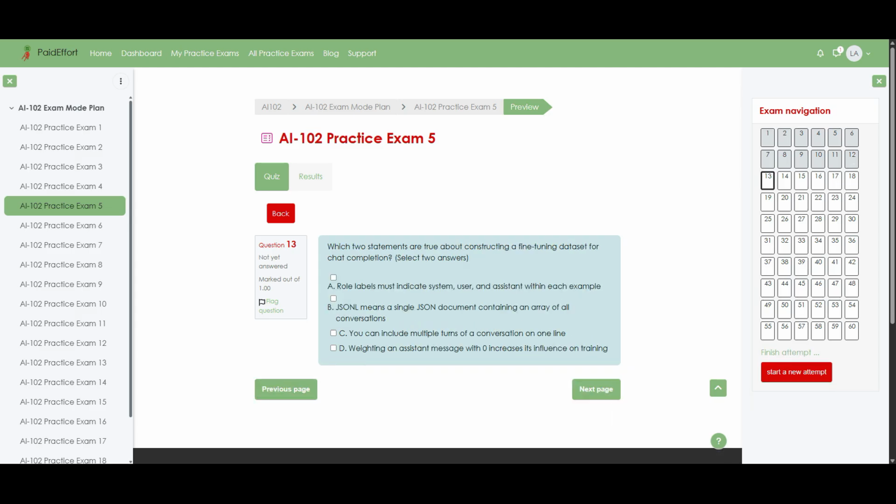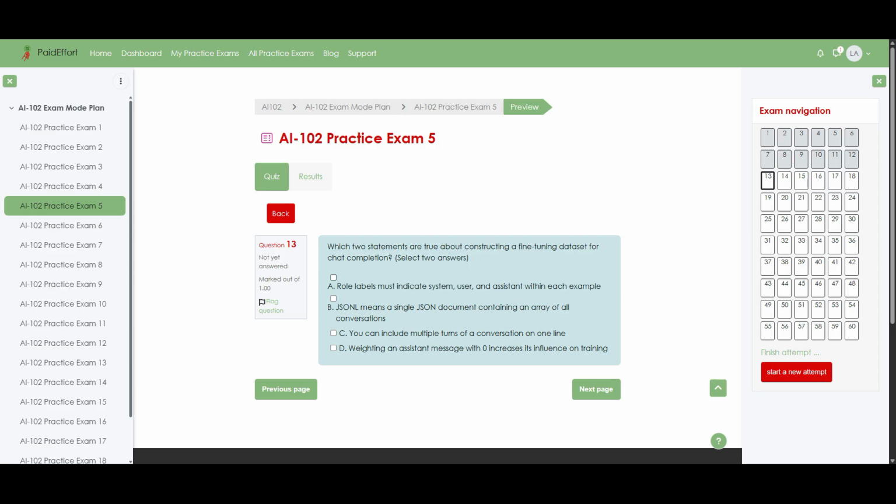Question 13. Which two statements are true about constructing a fine-tuning dataset for chat completion? Select two answers. Option A, role labels must indicate system, user, and assistant within each example. Option B, JSON-L means a single JSON document containing an array of all conversations. Option C, you can include multiple turns of a conversation on one line.